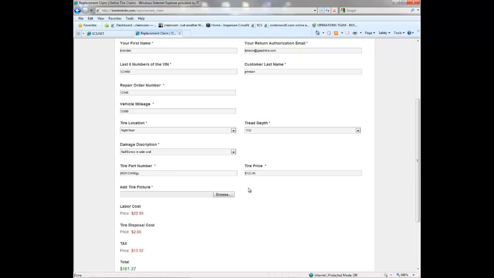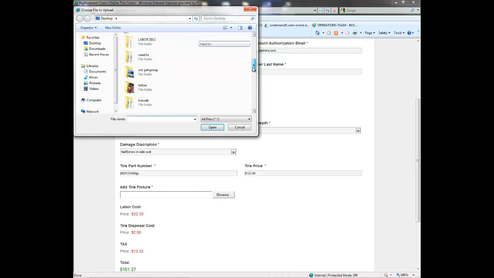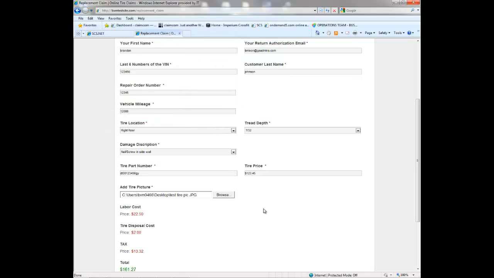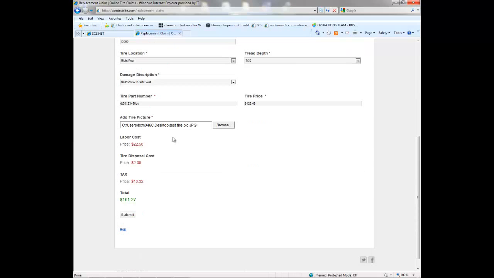Now you have to select a picture of the tire damage. Mine is stored on my desktop. Insert it. Now at the bottom of the page you'll see parts, labor, tax, and a total. Just remember this is an estimated total depending on contract limitations and MSRP of the tire.